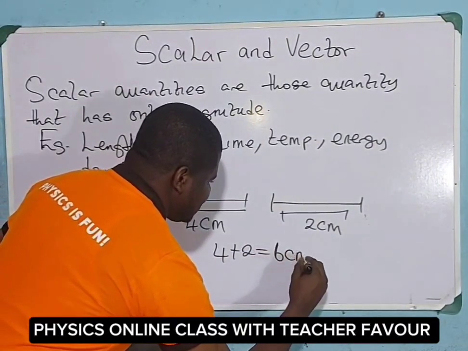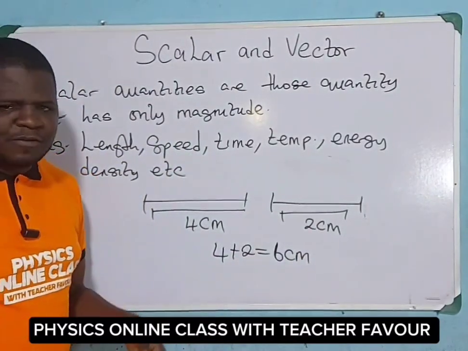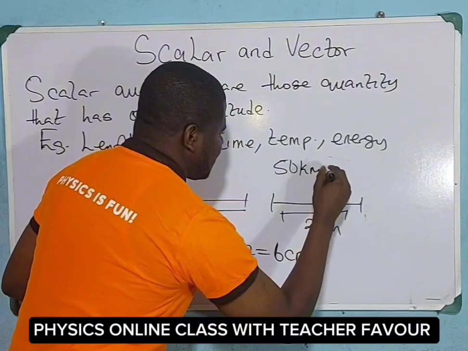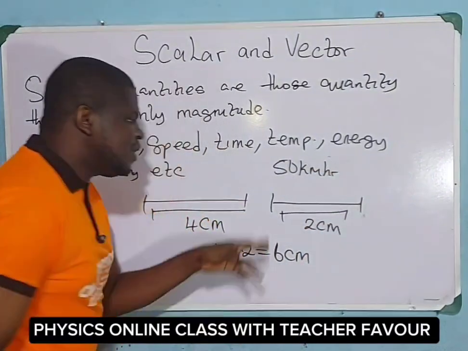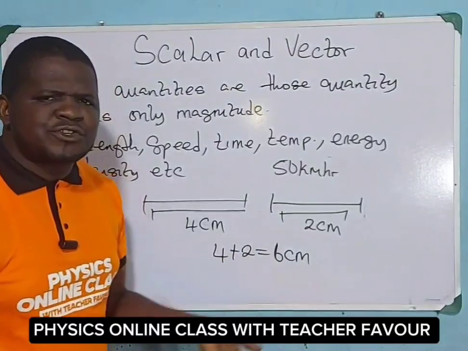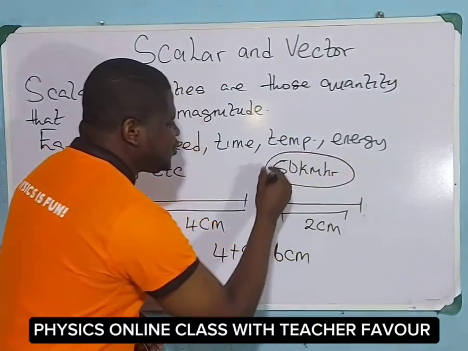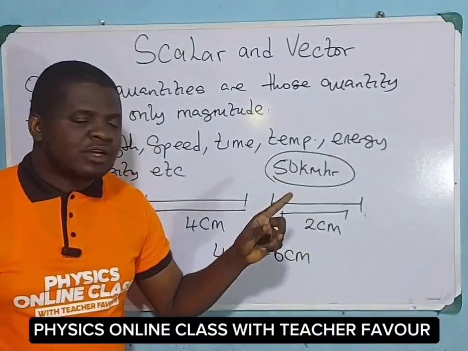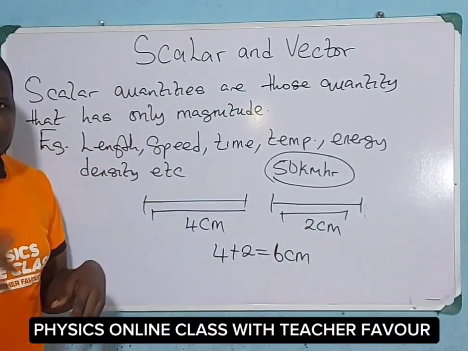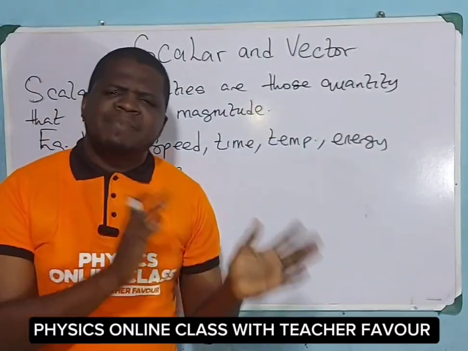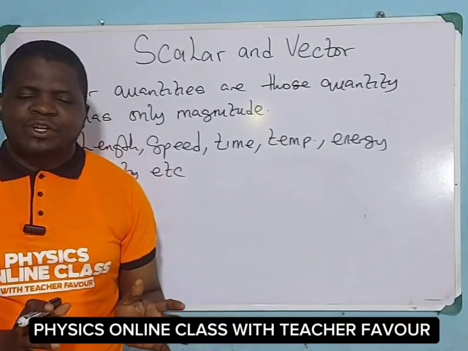6 cm. If we measure the speed of a car, let's take, we have 50 kilometers per hour. 50 is the numerical value. Kilometer per hour is just the unit. Direction is not indicated here because speed is what? A scalar quantity.